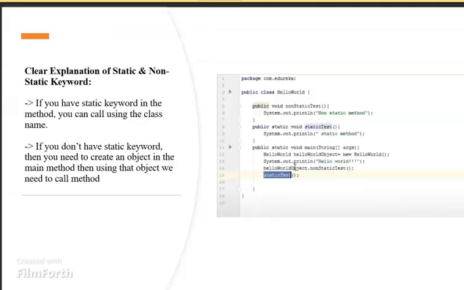After that we will go to the static and non-static keywords. If you have the static keyword in a method, you can call it using the class name. If you don't have the static keyword, then you need to create an object in the main method, and then using the object, we need to call the method. So here is a small program. You can observe where we have used static or non-static and what we have used. You can clearly observe this.